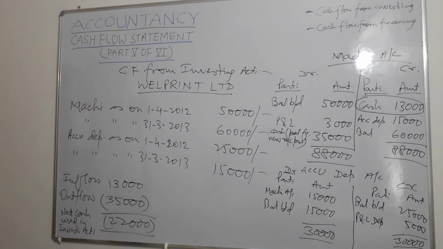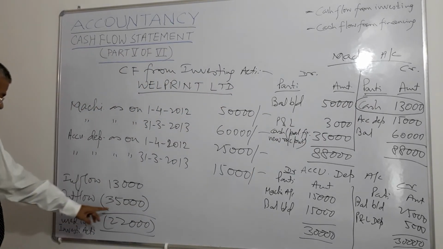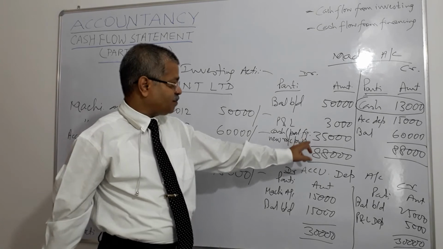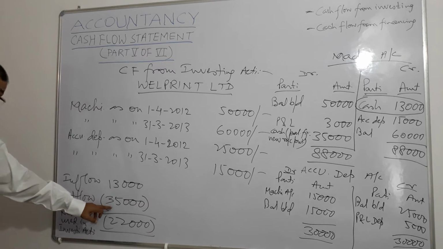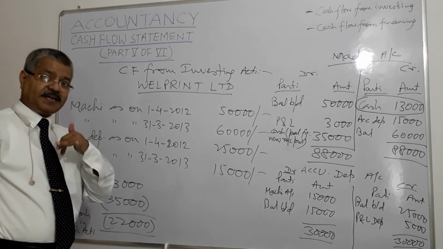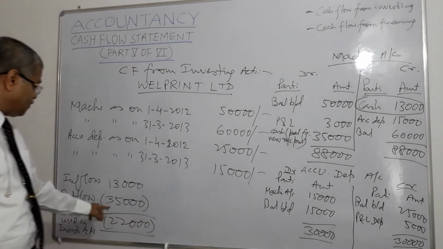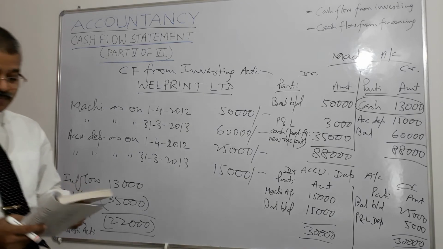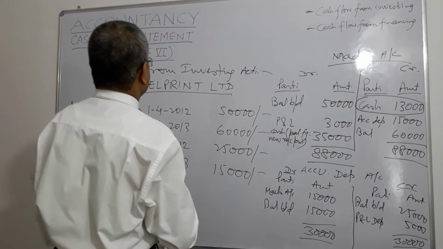So what we have got here in this cash flow from investing, inflow has been 13,000, outflow has been 35,000, which we got from here. So net cash has been used. Inflow is less, outflow is more. So there is net cash used in the investing activity of 22,000. Inflow 13, outflow 35 towards new machinery purchase. So 22,000 is the net cash used in the investing activity.